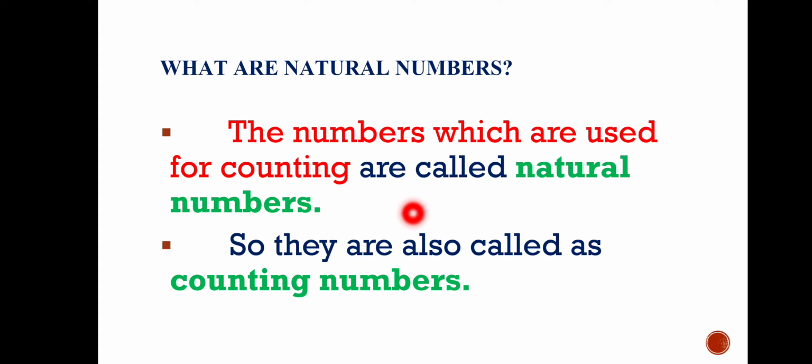How will you start counting? 1, 2, 3, 4, etc. Right? Will you start with 0? No. So, the numbers which are used for counting are called natural numbers. Therefore, they are also called counting numbers.